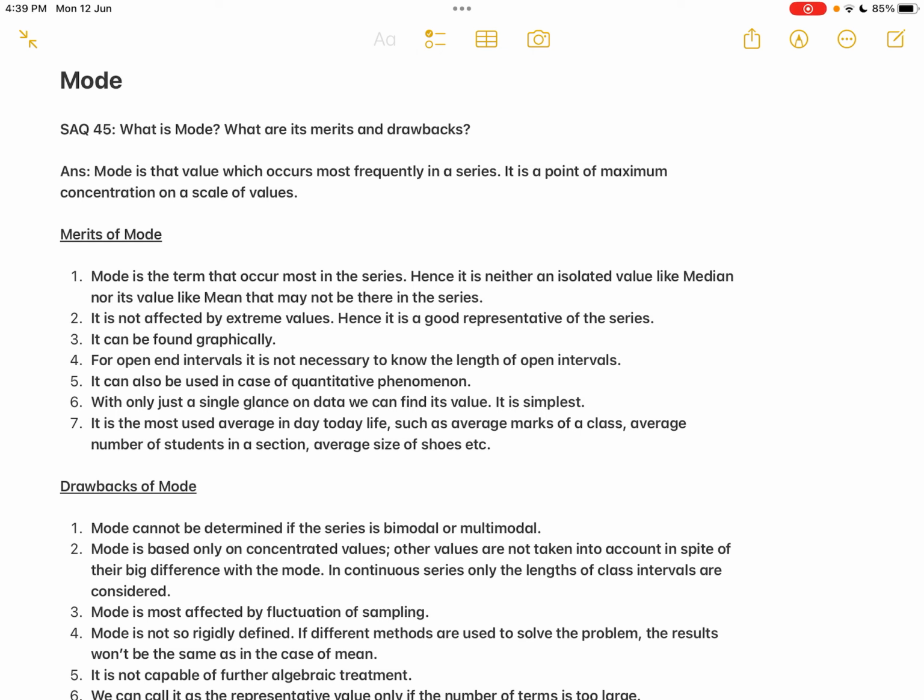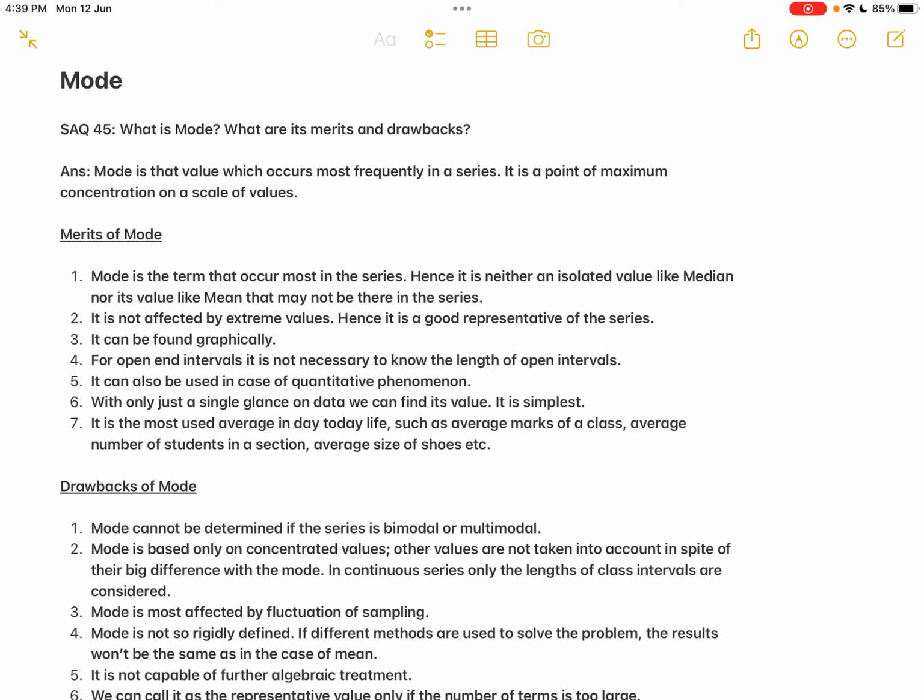Whereas if you take a median, it is taking only the middlemost item. If you take a mean, it is a mathematical average. So whatever value you arrive at after calculating the arithmetic mean might not be there in the entire series at all. But mode is not like that, because mode is that particular value which is occurring more number of times.